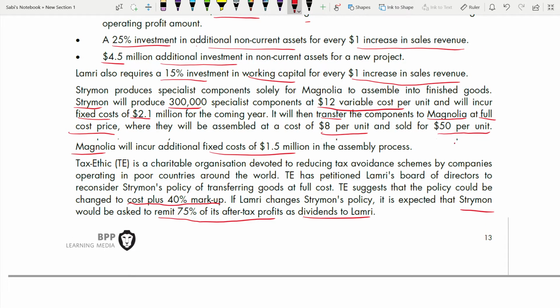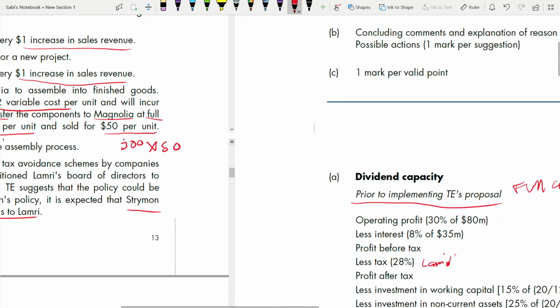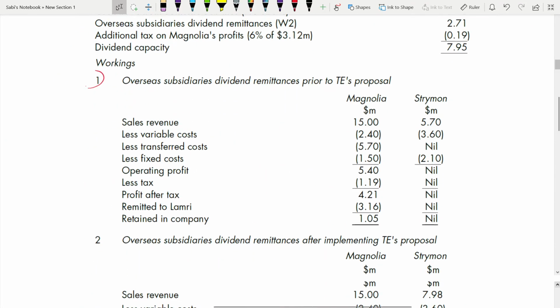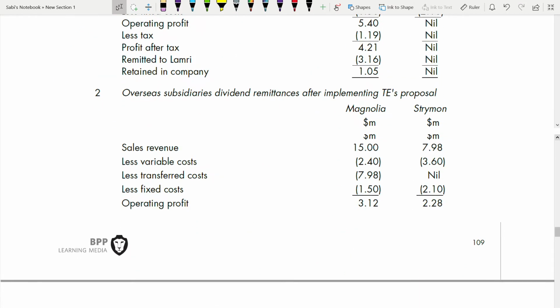300 multiplied by 15 by 50, because they told us it was sold for 50, which is 15 million. Please make sure that it's in million. That's why this is 15 for Magnolia. Magnolia is the one who is selling.